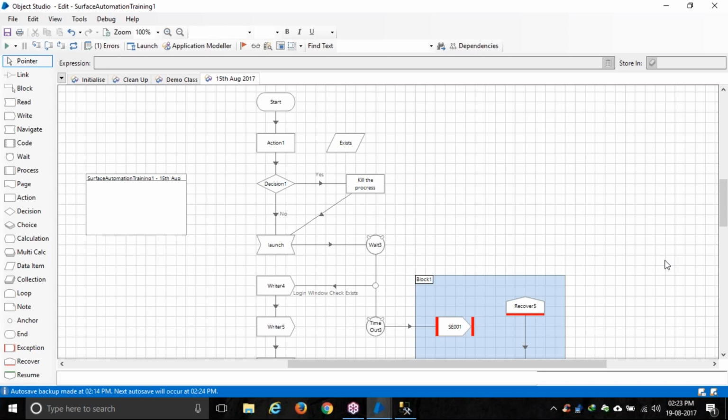At least for the bots I have created, a lot of issues are coming nowadays. Those issues also you need to solve, and after 1.5 months it will get stable, and then you don't have to do anything. Then again the new stuff. That way it works. I mainly deal with telecom clients, mainly telecom processes I have automated as of now. I have not worked with any financial client or any healthcare. No.